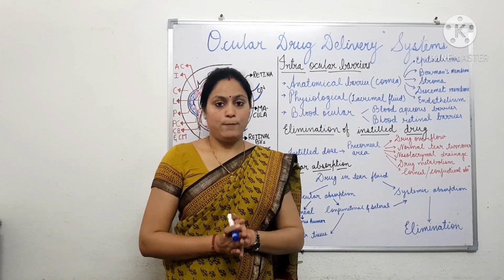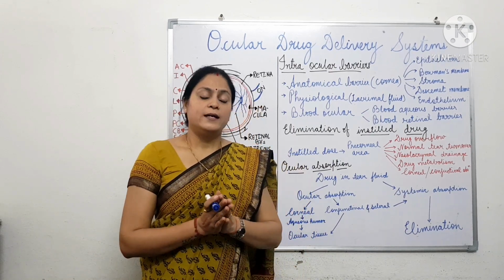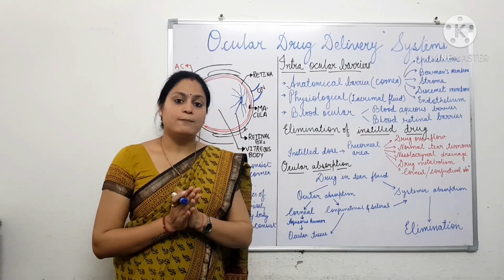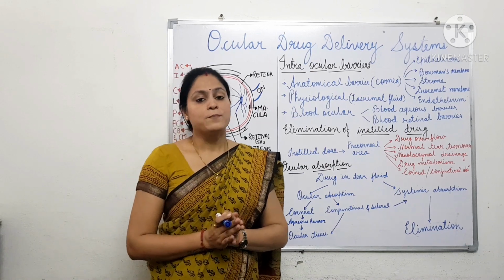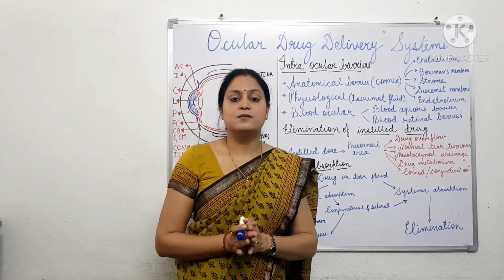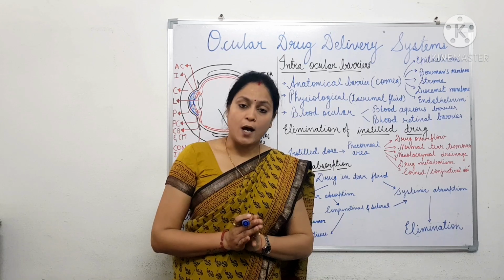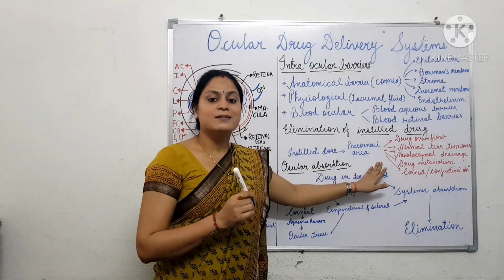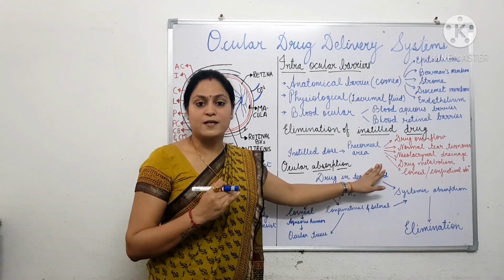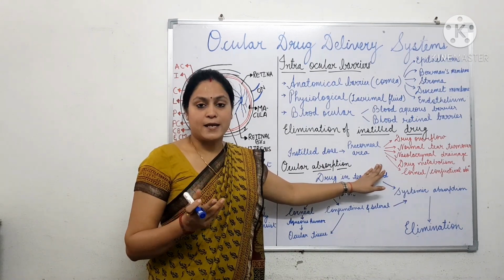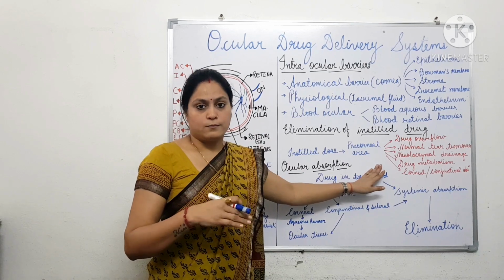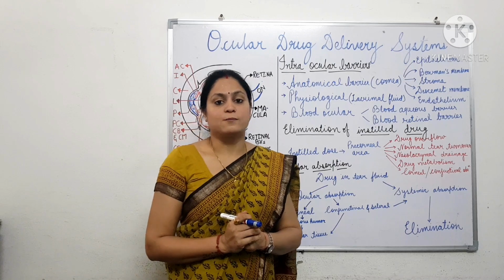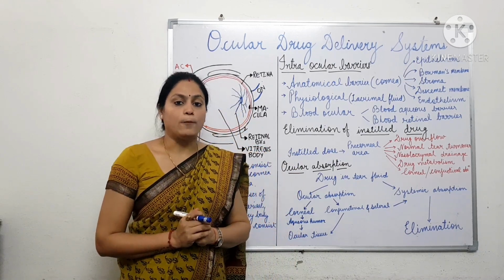An important example of this was observed with the drug timolol, which is employed in the treatment of glaucoma. When timolol is administered through ocular delivery into the eye, because of nasolacrimal drainage, this drug is absorbed systemically, and it has resulted in the death of certain patients because it causes bronchospasm due to the systemic absorption of the drug.